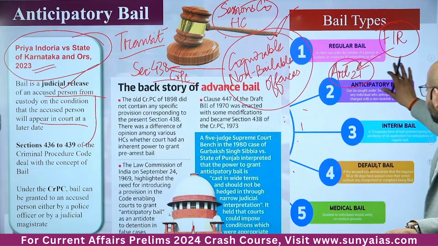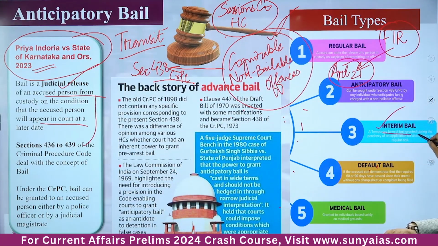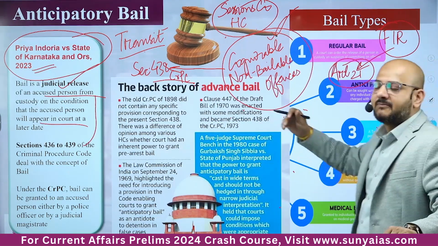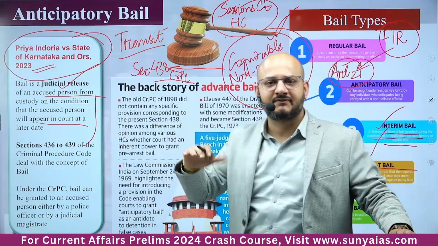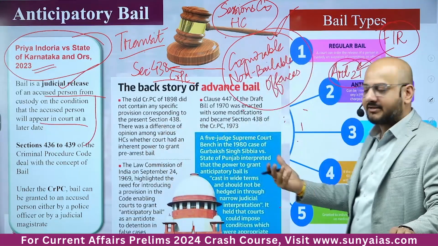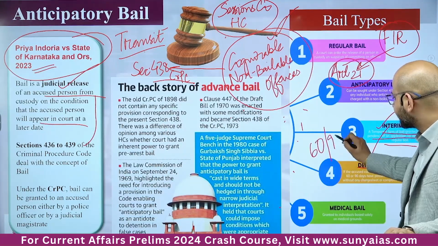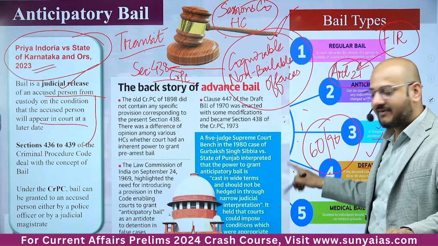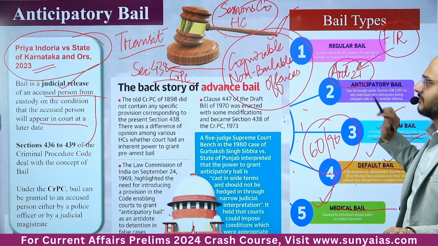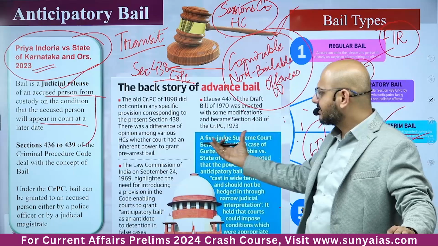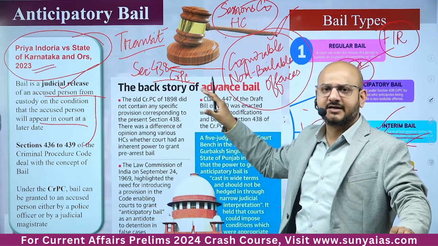ठीक है. So different types of bails. Interim bail, temporary form of bail granted during the pendency of an application for anticipatory or regular bail. Just for that, interim bail is there. Default bail, basically, for example, if someone has been arrested by the police and they were presented to the magistrate, 15 days like that, more remand can be increased. But even after 60 days or 90 days, no charge sheet or complaint can be filed against the accused, then the default bail goes there. Medical bail on the medical conditions would be issued. Certain background has been there, but the question would be asked from the current itself.